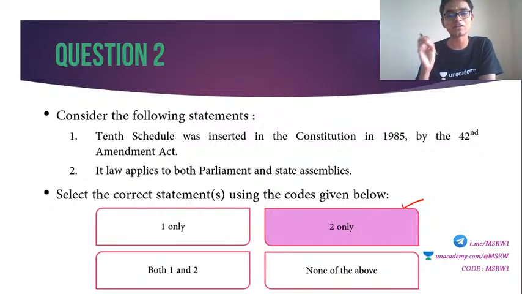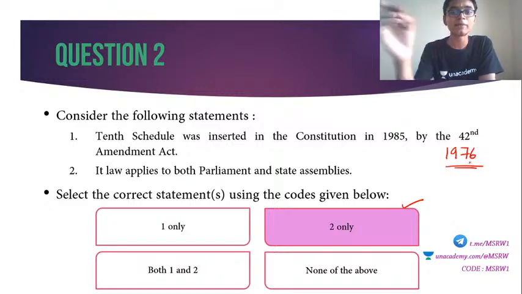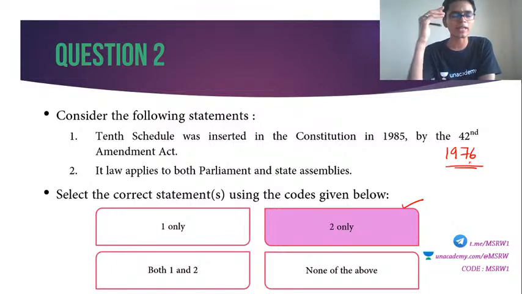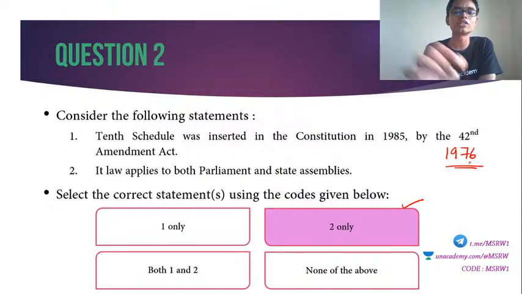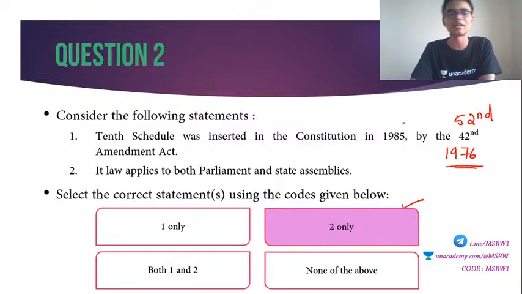42nd Amendment of Indian Constitution happened in 1976. 42nd Amendment of Indian Constitution is also known as a mini constitution because there were plenty of amendments within that amendment. Okay, lots and lots of amendments. For example, the word secular and integrity were added to the preamble during the 42nd Amendment, etc., etc. Plenty of amendments. But as far as the 10th schedule is concerned, it was inserted into the Constitution in 1985 as per 52nd Amendment Act. Not 42nd, it is 52nd Amendment Act.